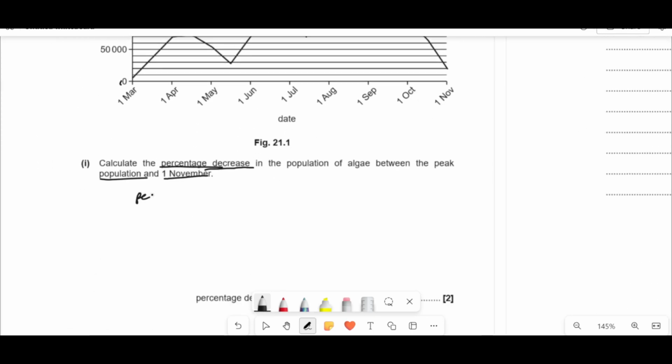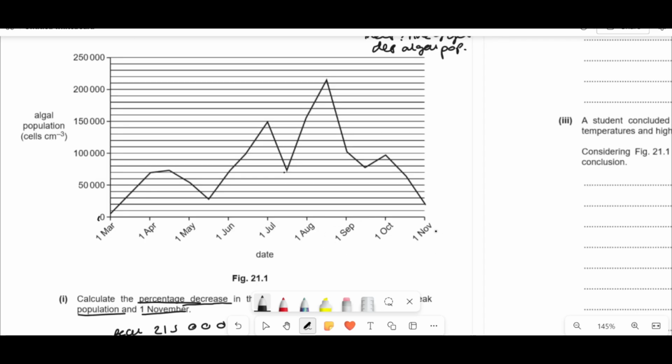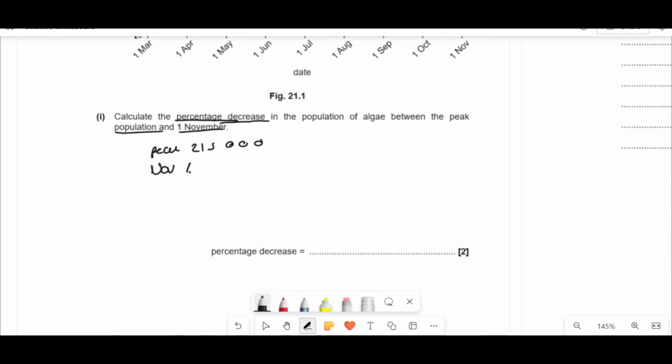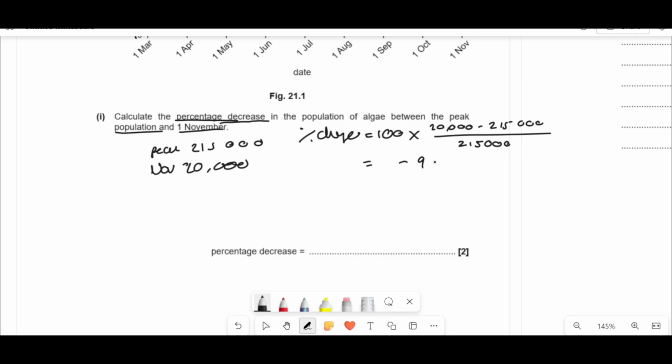So the peak population is 215000, and then let's find the lowest. It's asking us for the 1st of November, which is about 20,000. So November is 20,000. Your percentage change is always your second, so percentage change is going to equal 100 times the second thing, so the after, minus the original, over the original. If we do that, we get minus 90.697, which is roughly minus 90.7. That shows that there's a decrease here.